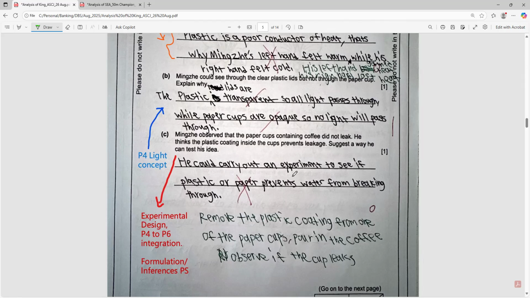What idea? The idea is that the paper cups containing coffee did not leak. He thinks the plastic coating inside the cup prevents leakage. So how do you infer? It's very easy, because what is being tested is the plastic coating. So have one cup with the plastic coating and another without: remove the plastic coating from one of the paper cups, pour in the coffee, and observe if the cup leaks. This part is very important. Observe if the cup leaks.